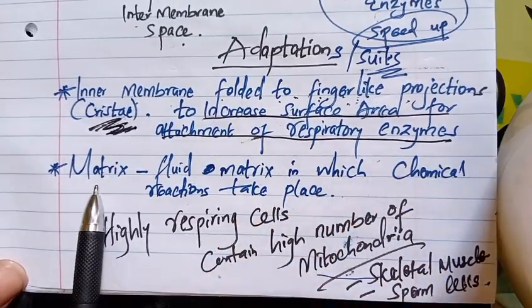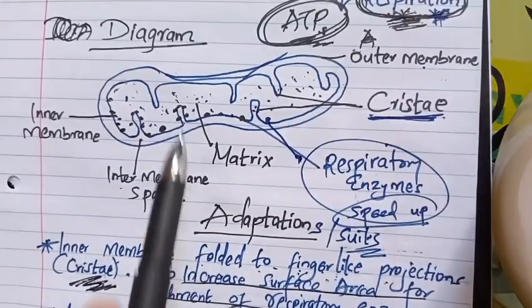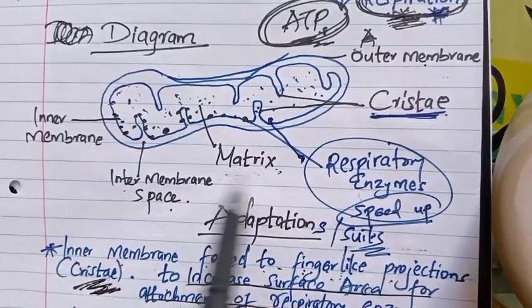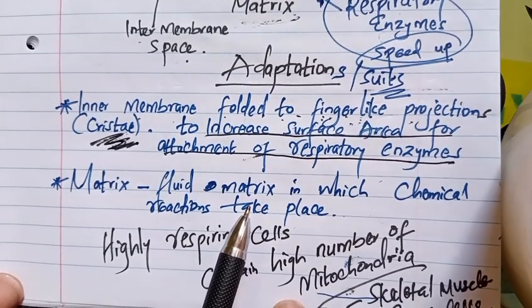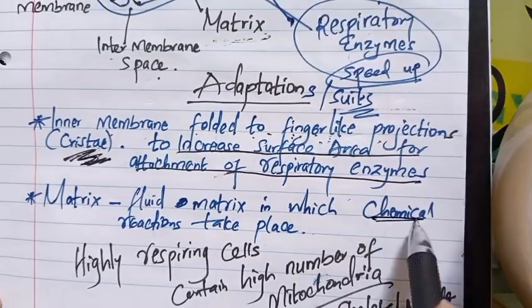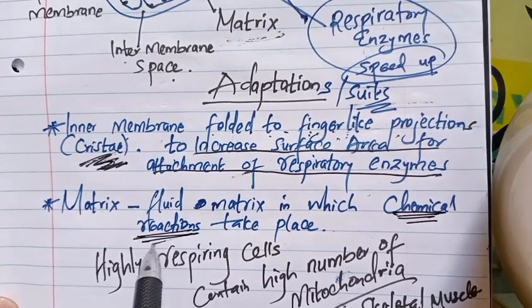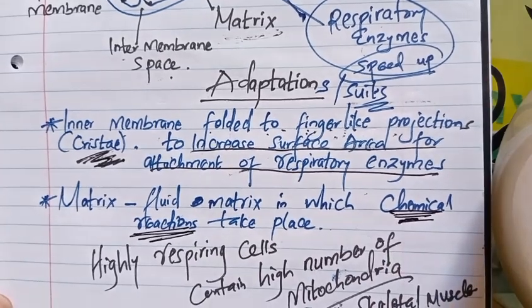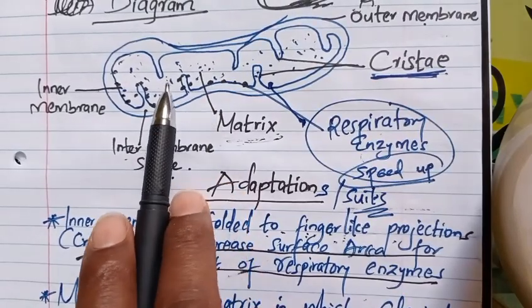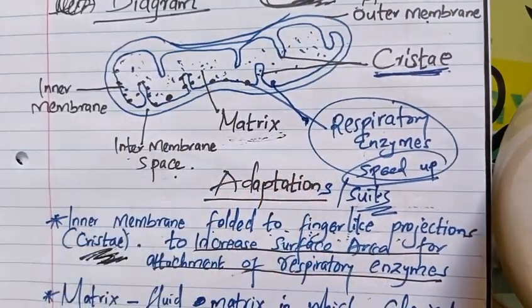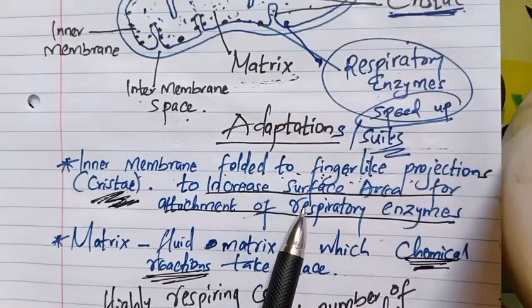Then the last one is the presence of matrix. The presence of this fluid matrix here. This matrix is present and is important because it is where chemical reactions take place. So this fluid may contain dissolved salts and sugars and other suspended substances that are crucial in the process of respiration.